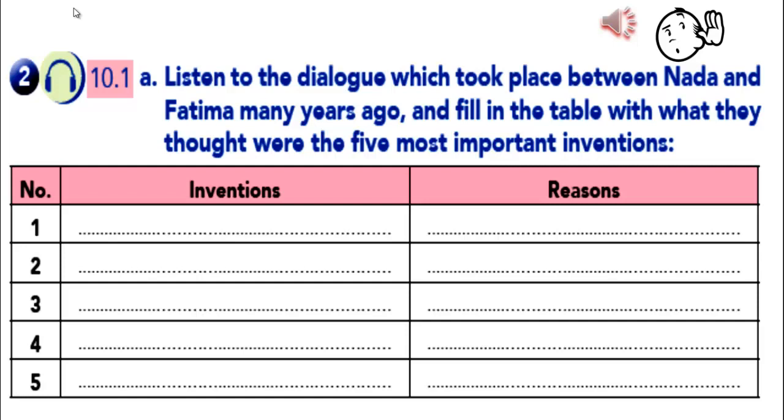I think it's the fridge. It was a fantastic invention. Fridges allow us to keep our food cold. It has changed our lives and improved our health. I see what you mean. And without fridges, we wouldn't have ice cream. That's right. So, what about the third invention?